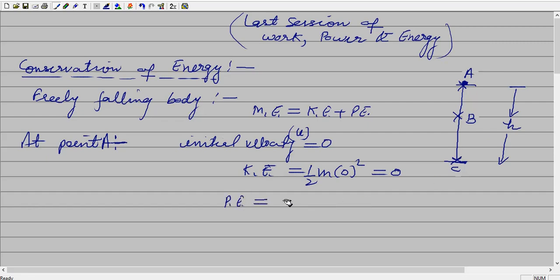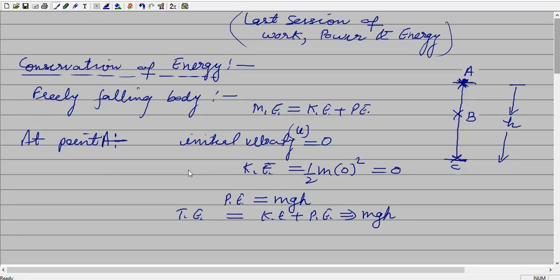The potential energy is mgh, where m is the mass of the body, h is the total height where we place the body, and g is gravity. Now the total energy, kinetic energy plus potential energy, the sum is equal to mgh.